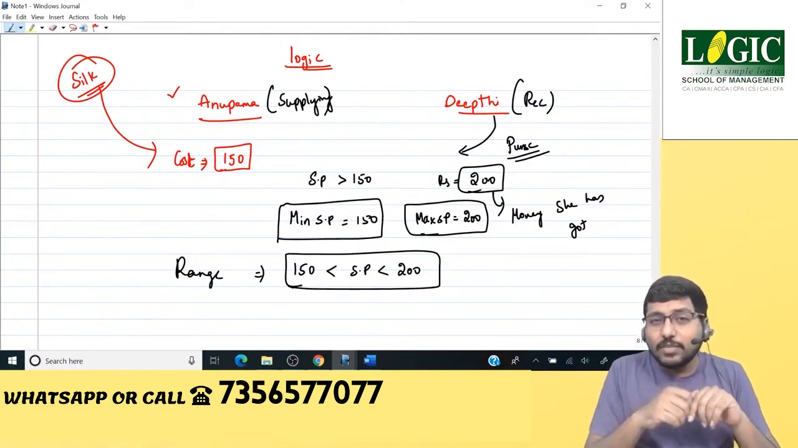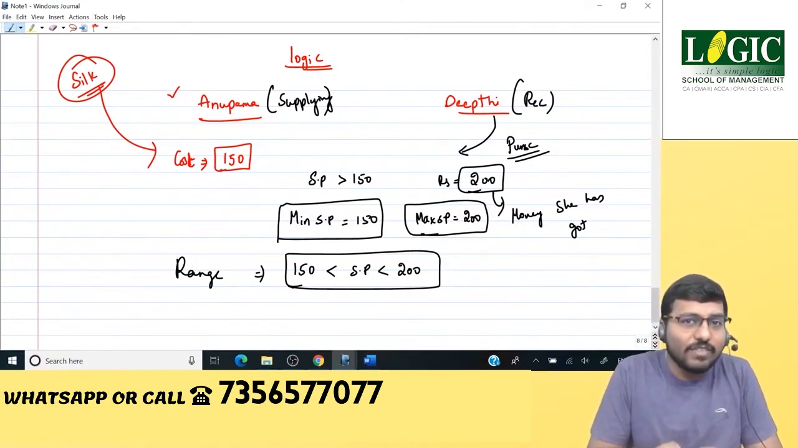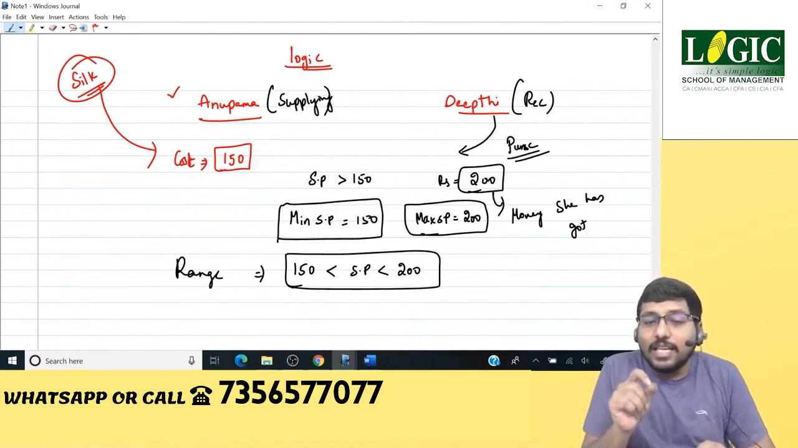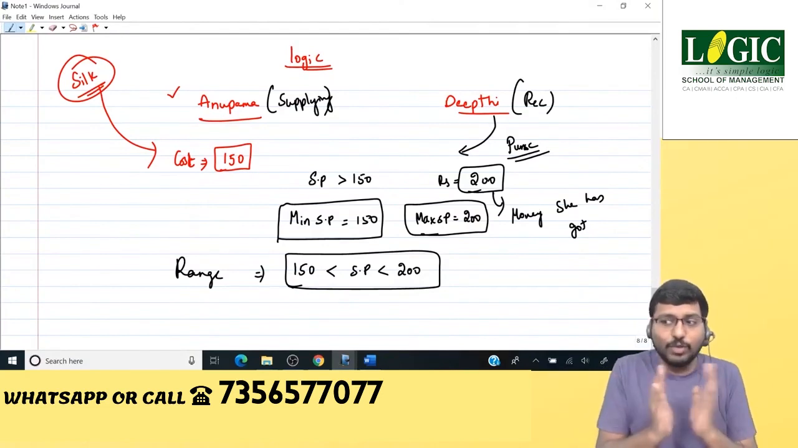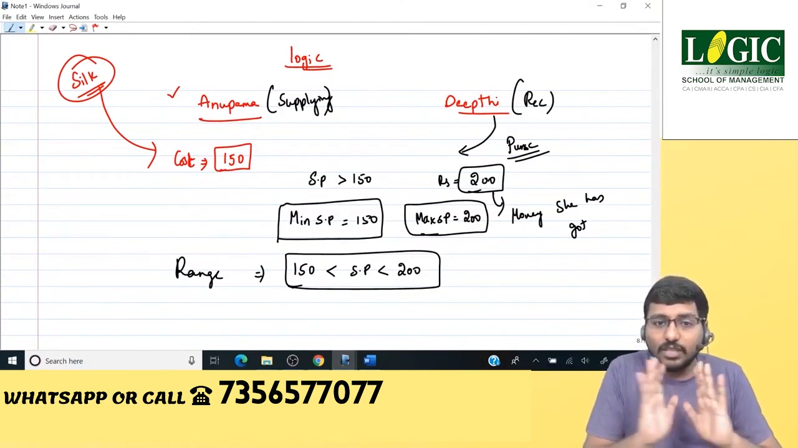150 is less than selling price means what? Selling price should be greater than 150. Selling price is less than 200 means what? The selling price has to be less than 200. So it should be in between 150 and 200. Correct? Then the transaction will happen.